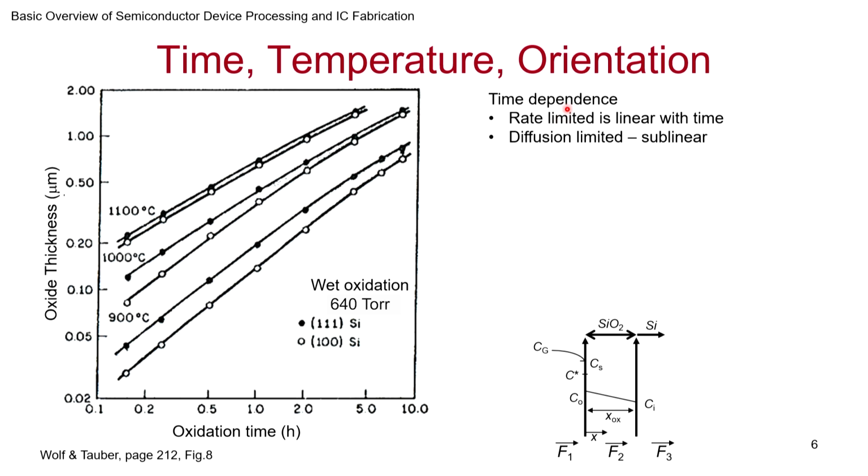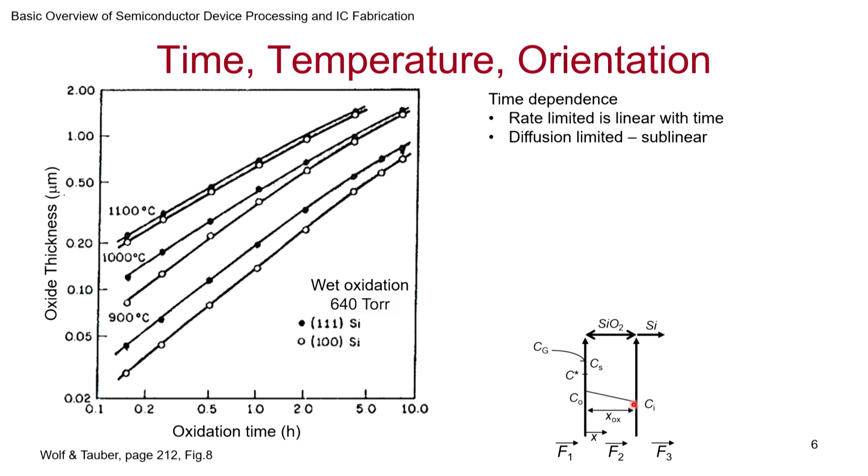Time dependence: it is rate limited in the linear region. Why? In the linear region, oxides are thin, it's able to diffuse very fast, the distance it has to diffuse is very less, and you can see that the gradient will become shallower and shallower as the oxide becomes thick, right? So when it is thin, the gradient is high, and diffusion is proportional to the gradient of the concentration, right? On the other hand, diffusion limited becomes sublinear, because when it becomes thick, the diffusion ends up slowing down, and then it becomes sublinear, and we saw that it becomes quadratic. We saw this in the Deal-Grove model already.